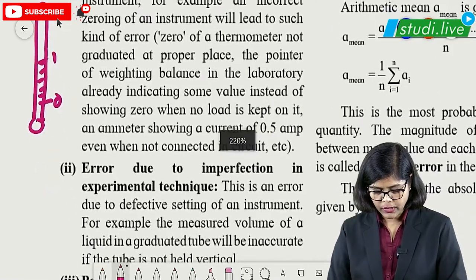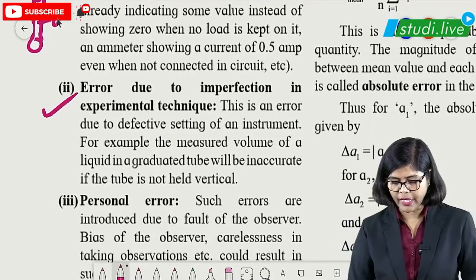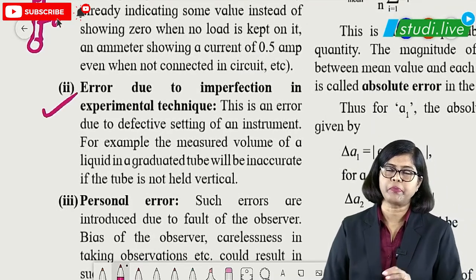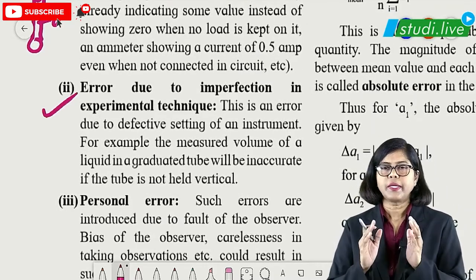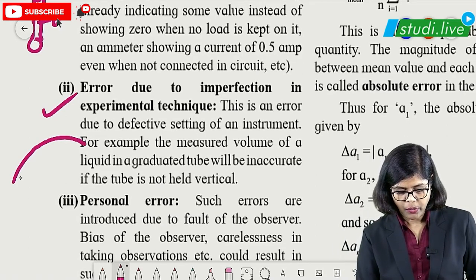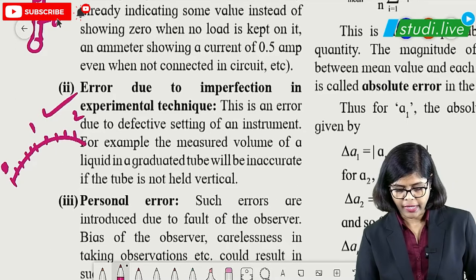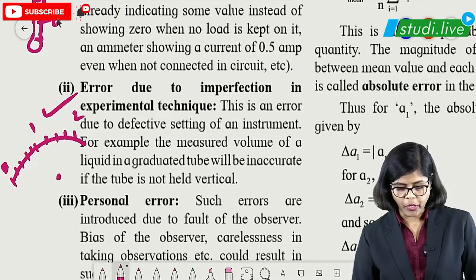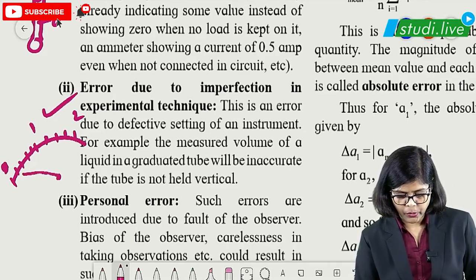Okay, then the next one is error due to imperfection in experimental technique. Suppose you consider a voltmeter. There are markings like 0, then numbers, 1, and so on, and there is a pointer. Suppose the pointer does not show 0 initially when you get it from the market.